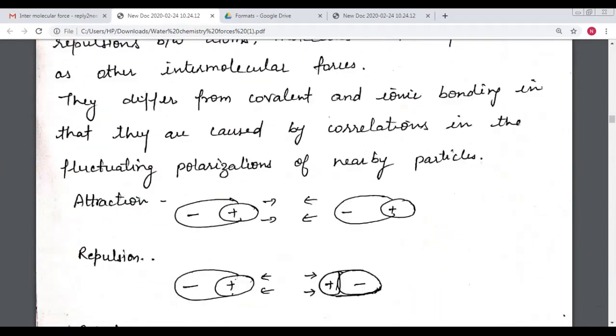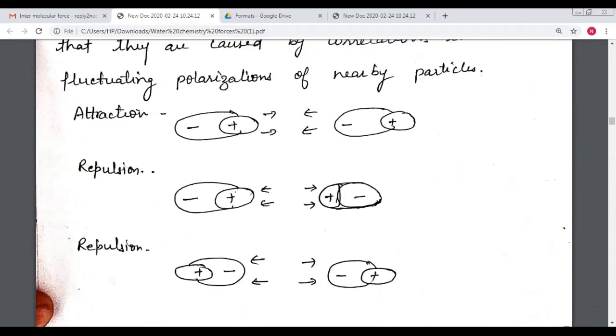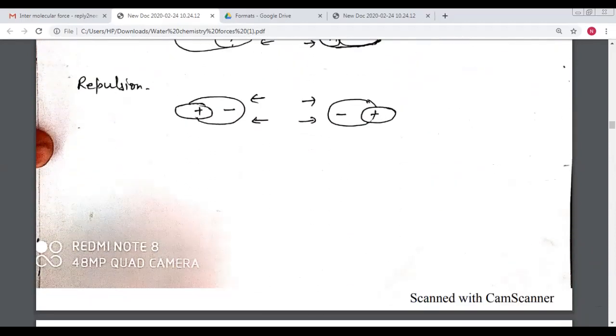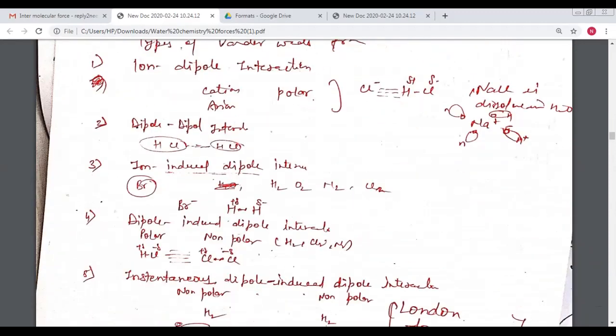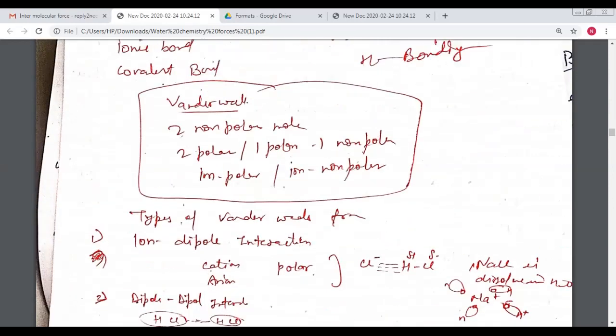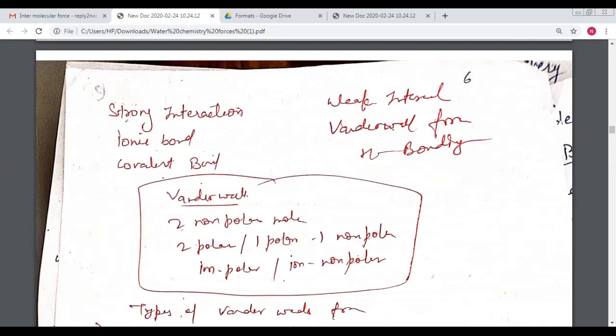First of all, we have to discuss the van der Waals force. Then we come to the types of van der Waals force. There may be five types: the ionic type, ion dipole interaction, ion induced dipole interaction, dipole induced dipole interaction, and the instantaneous dipole induced dipole interaction also. So we know that the van der Waals force is a very weak interaction, and the stronger interactions are ionic bonding and covalent bonding.